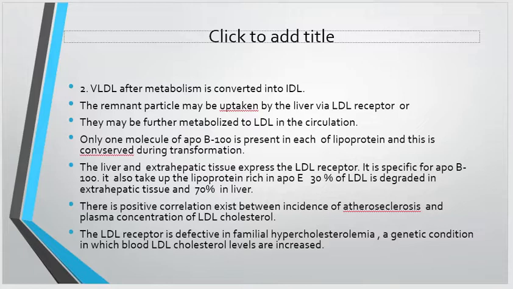There is a positive correlation between the incidence of atherosclerosis and the plasma concentration of LDL cholesterol. The LDL receptor is defective in familial hypercholesterolemia, a genetic condition in which the blood LDL cholesterol levels are increased, and this is responsible for early atherosclerosis in children.